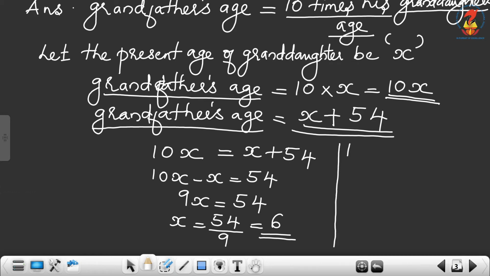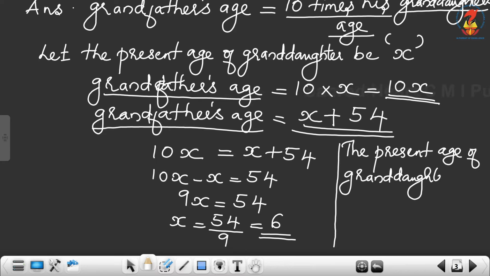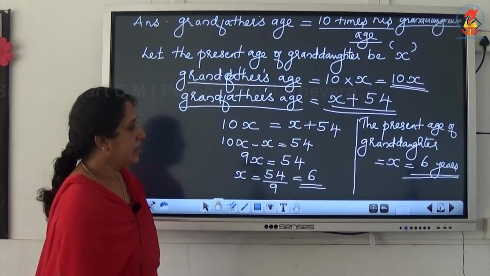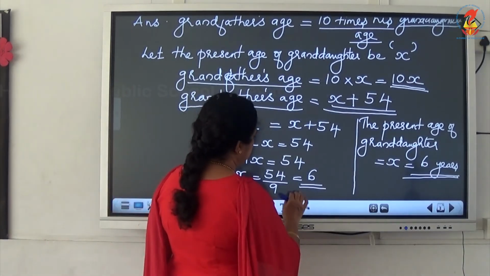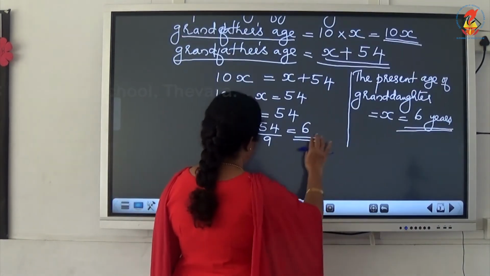Then the variable x represents granddaughter's age. Therefore, the present age of granddaughter is equal to x, which is equal to 6. Now we can say that she is 6 years old. Now we have to find grandfather's age also.